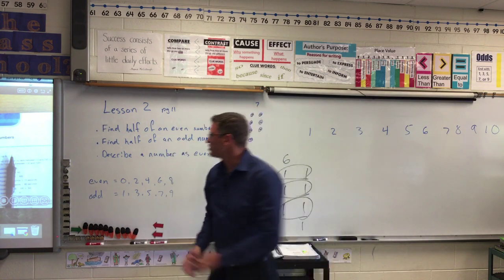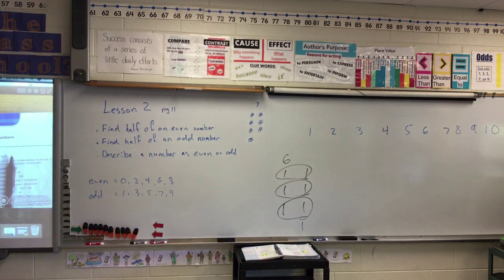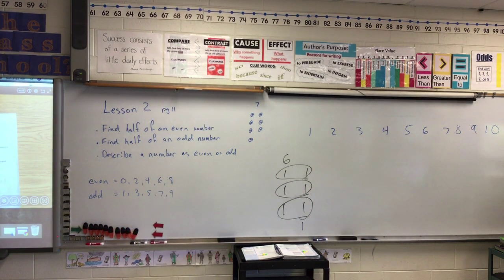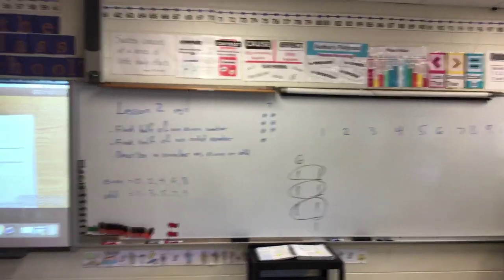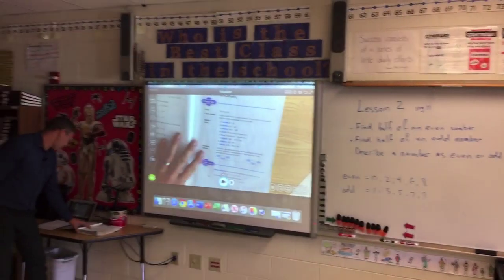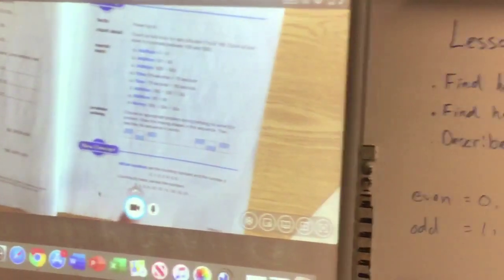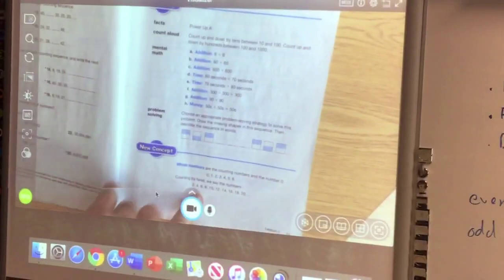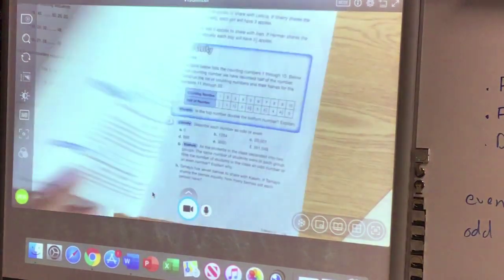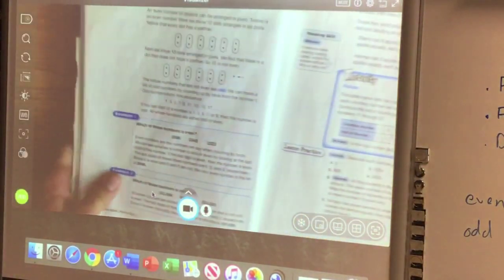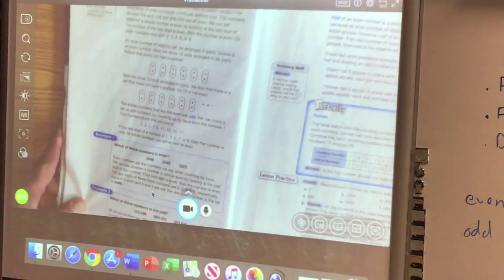Well, let's see what this looks like when we're talking about math. Here we are in even and odd numbers, lesson 2, page 11. At the bottom of the screen, they have them all written there for you. Here are all the whole counting numbers, and here are just the even ones: 2, 4, 6, 8, 10, 12, 20, and so on. And now they give you the definition of even and odd.